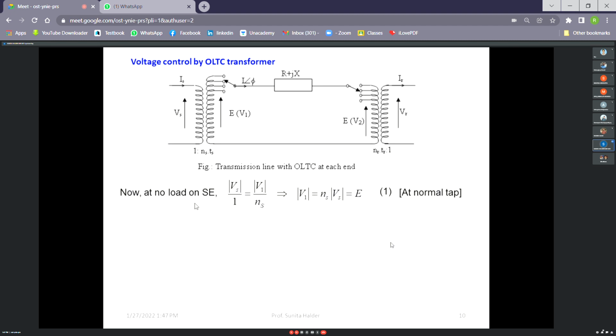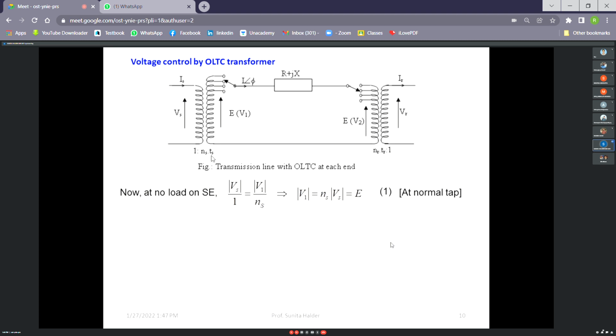Now you see on no load condition. So at the no load condition, the tap position should be at 100%. So there is no tapping actually. So actually it is written as 1:NSTS. So NS is the normal turns ratio. Then it is multiplied by the tap ratio, whether it is 50% or 30%, it is actually in ratio.